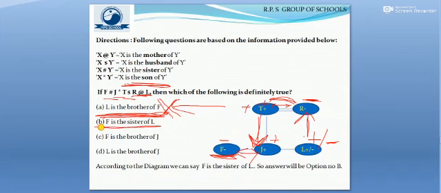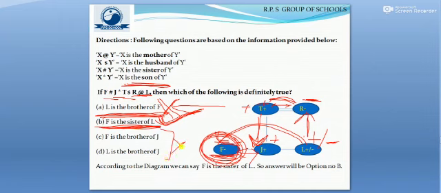Moving to the next option B, it says F is the sister of L. Now look at the question. F has a minus sign, which means she is the sister of L. Hence this option is correct. Since we get the correct answer, we will not consider the other two options. So option B is correct. According to the diagram, we can say F is the sister of L. So the answer will be option B.